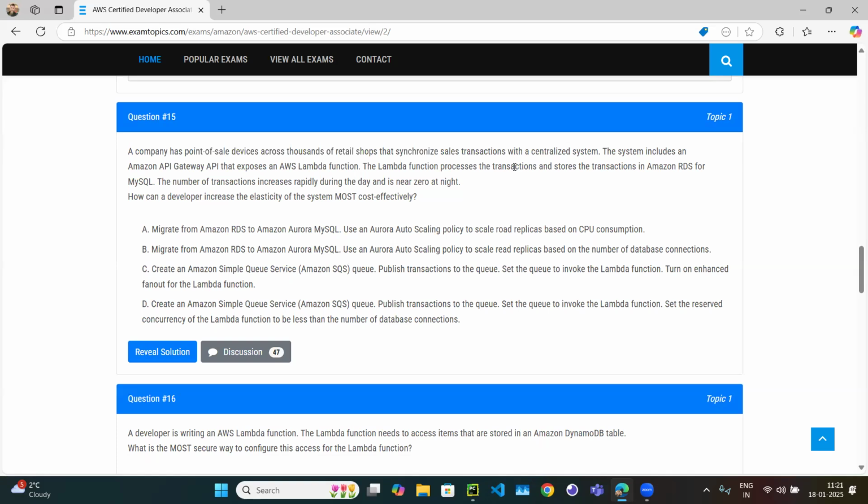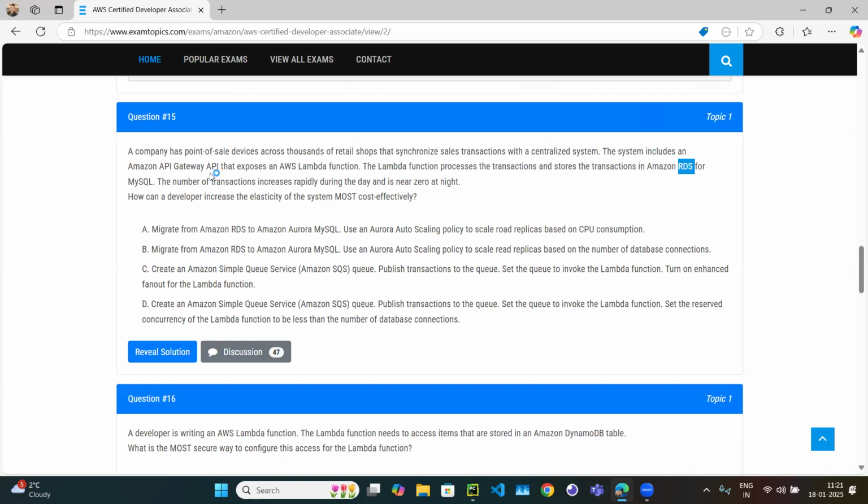That system includes an Amazon API Gateway API that exposes the Lambda function. So you have the API Gateway, and after the API Gateway, you have the Lambda function. The Lambda function processes the transactions and stores them in the RDS. So how are they synchronizing it?